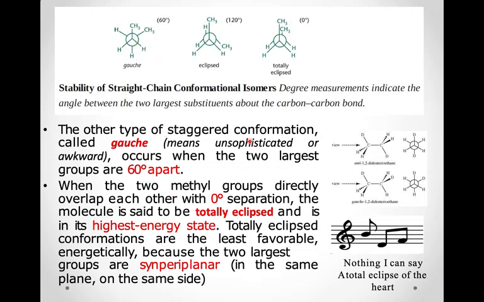The other type of staggered conformation, called the gauche, meaning unsophisticated or awkward, occurs when the two largest groups are 60 degrees apart. As you can see from this diagram, it is clearly visible. When the two methyl groups directly overlap each other, as in this, with 0 degree separation, the molecule is said to be totally eclipsed and is in its highest energy state. Totally eclipsed conformations are the least favorable